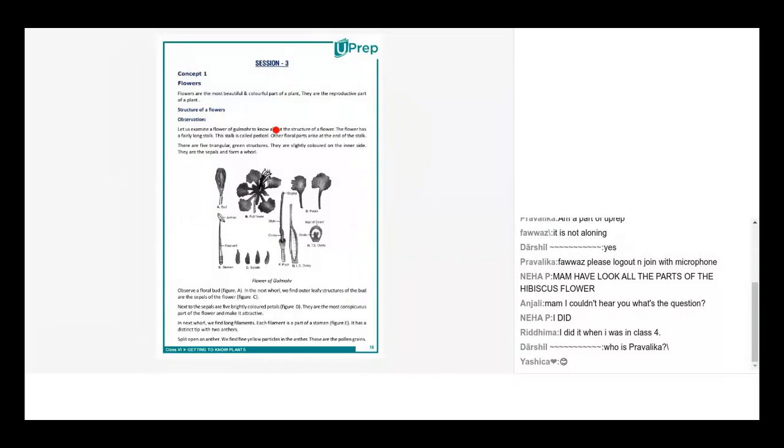Correct? Let us examine the flower of a gulmohar. All of you must have seen a yellowish flower. Many a times it's also orangish, reddish orange in color. So basically these are gulmohar flowers, right? Why gulmohar flower? Because a gulmohar flower has got all the four whorls.